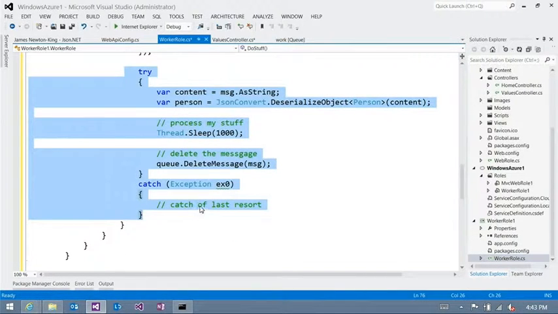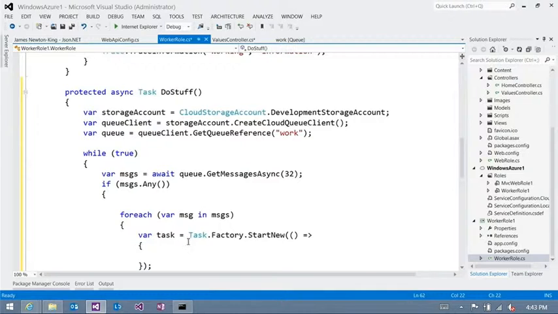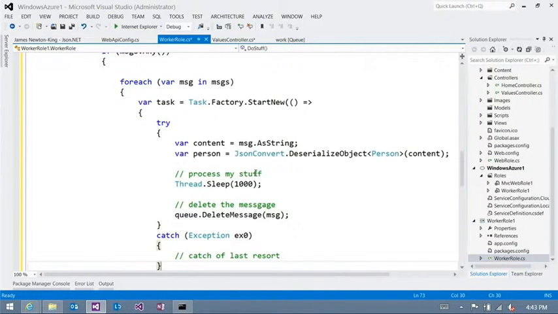Is that okay? I don't know how strong or powerful my Azure machine is here. Is it strong enough to fire up 32 of these things? Oh, in general, very much so. Say we take a large machine with 4 cores. You probably have a couple hundred, or 100 or so, worker threads. Now, if these are all CPU intensive, like rendering jobs, no. Everyone's going to be fighting for the same slice. If these are I/O bound activities, like updating storage or a database, this will be fine. But you also need to make sure that those are asynchronous as well, so they're not hogging CPUs. So the thing that processes my stuff, updates a database, changes a blob, if those are async, then this would be a completely appropriate thing to do.